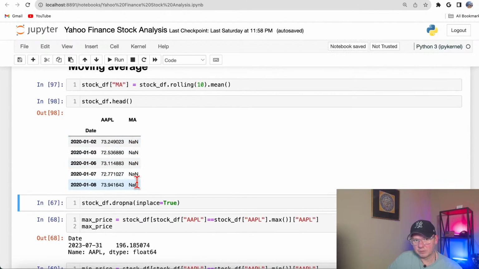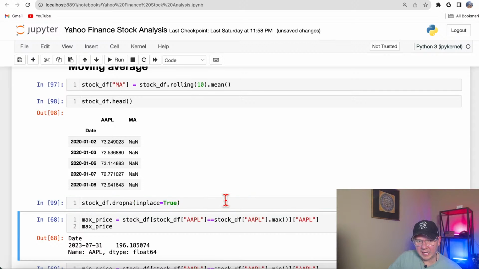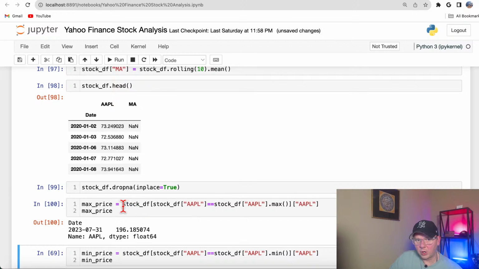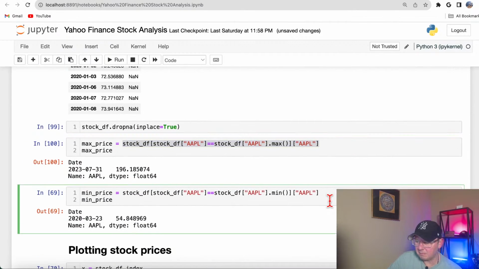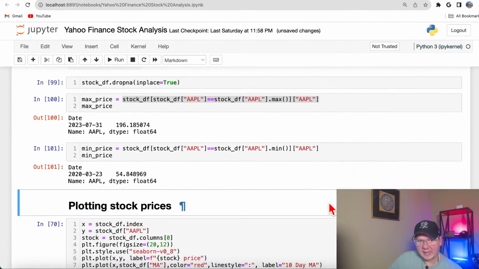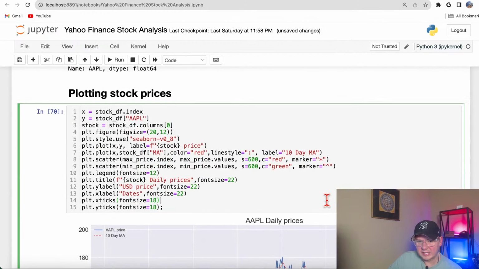you see I'm getting a bunch of nones. So in pandas, none stands for not a number, means nothing. So I will drop them because I don't need them. Also here I want to filter and find the max price for Apple in that time period and the mean price. And here we plot this data,